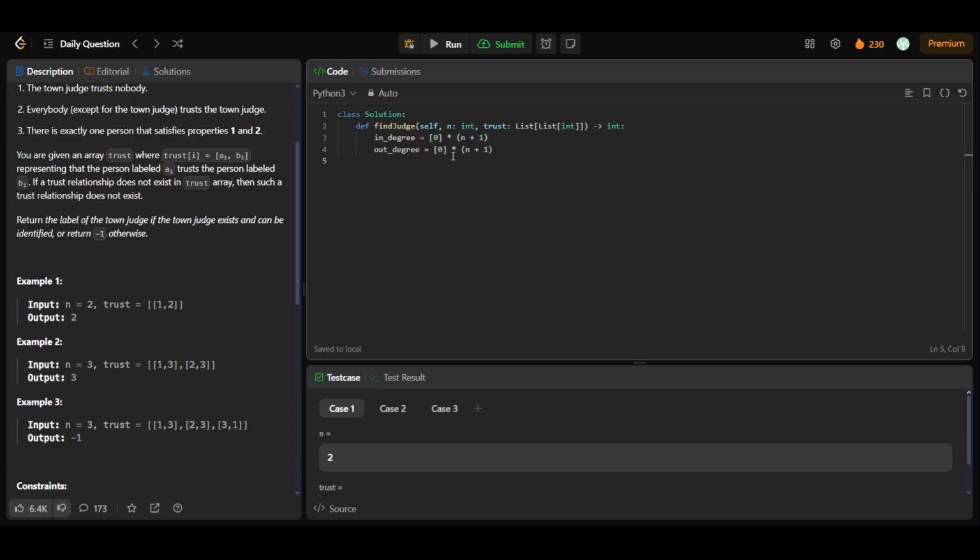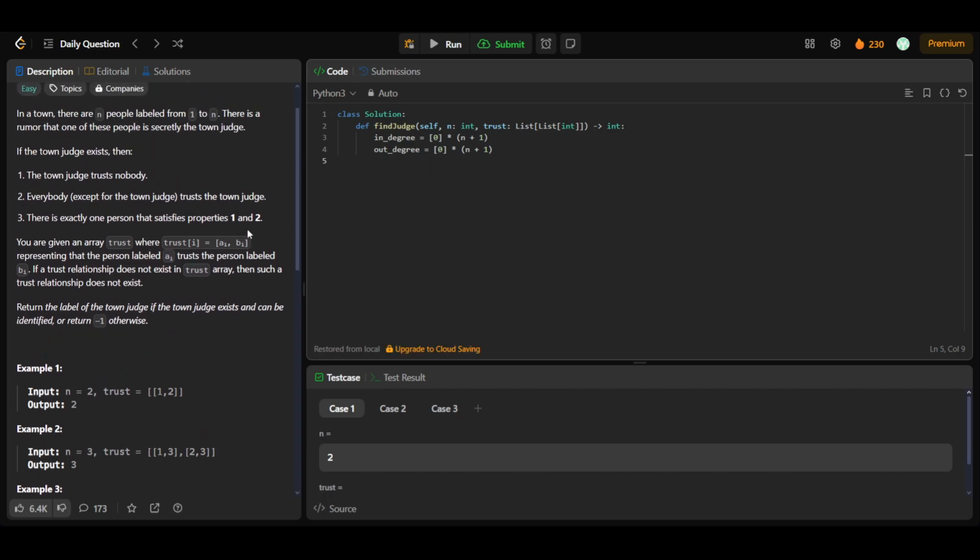Why these two arrays? Because if a town judge is there, it must be trusted by everyone except him, so its in degree should be n minus 1, and the town judge should not trust anyone else, so its out degree should be 0.